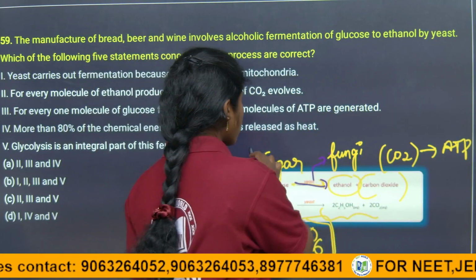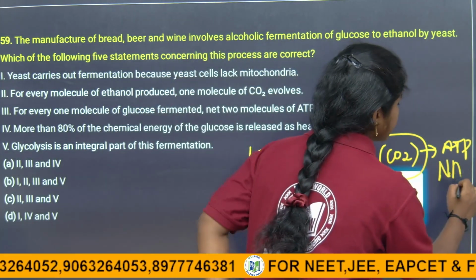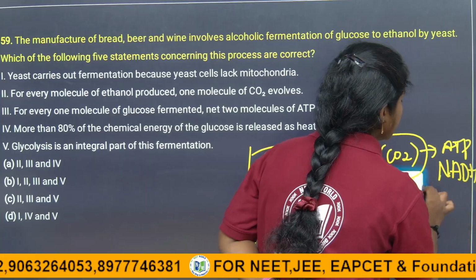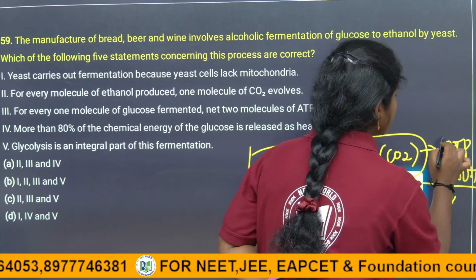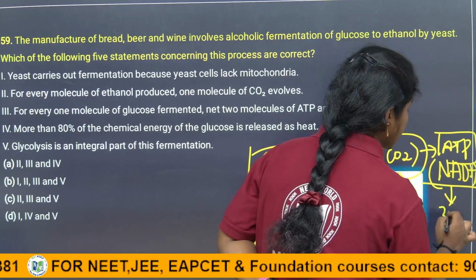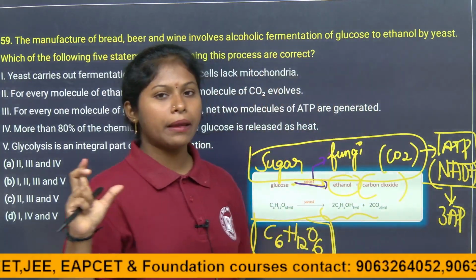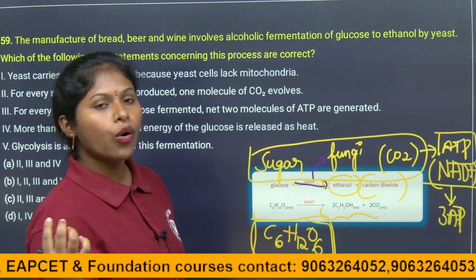So with this process, ATP is produced, children, and NADH is also produced. NADH is also nothing but ATP only, so it contains more ATP. 1 NADH is equal to 3 ATP. You will get to know in further classes, children, but I am just giving the overview of it.